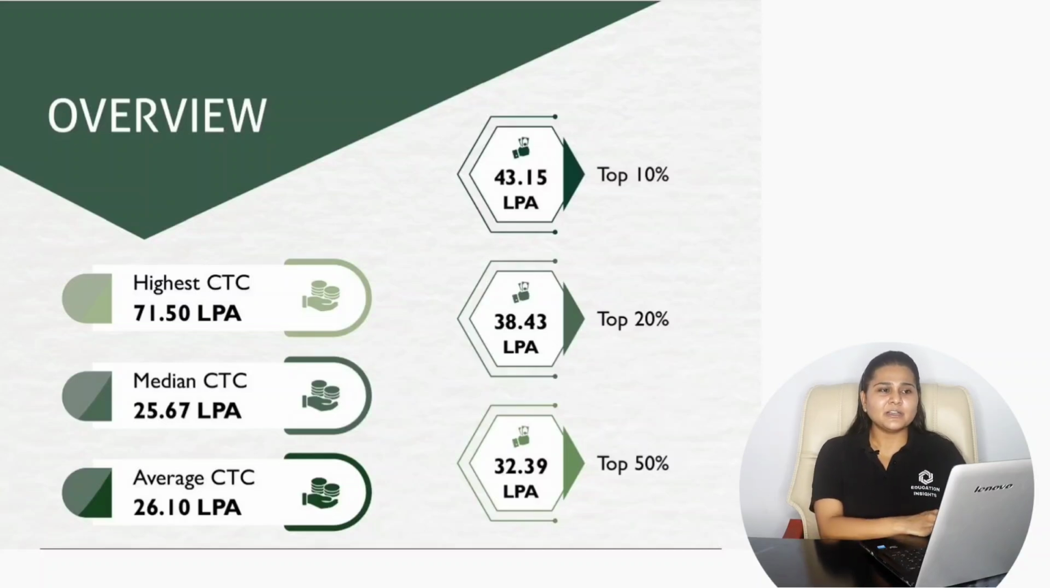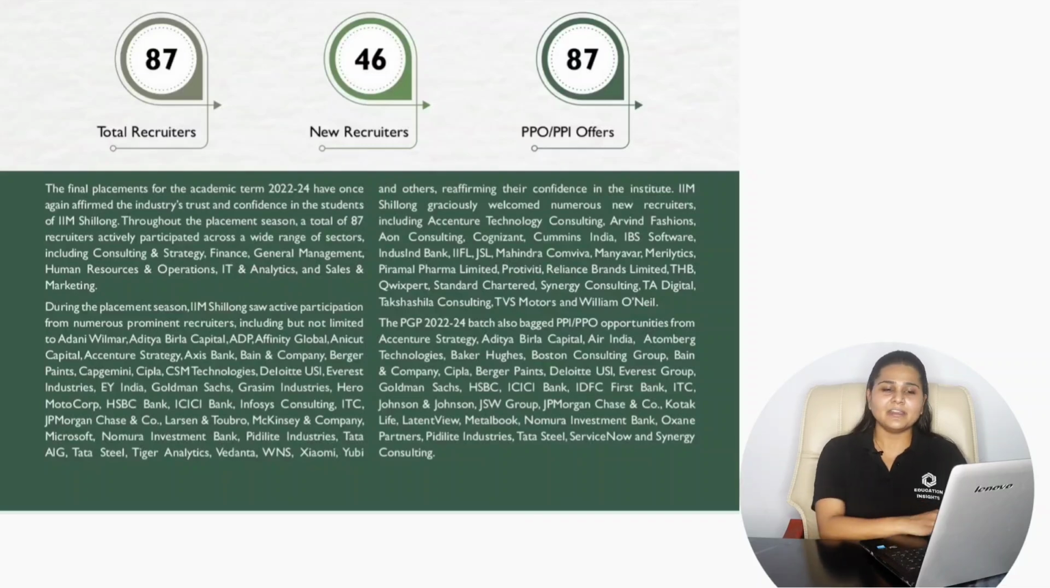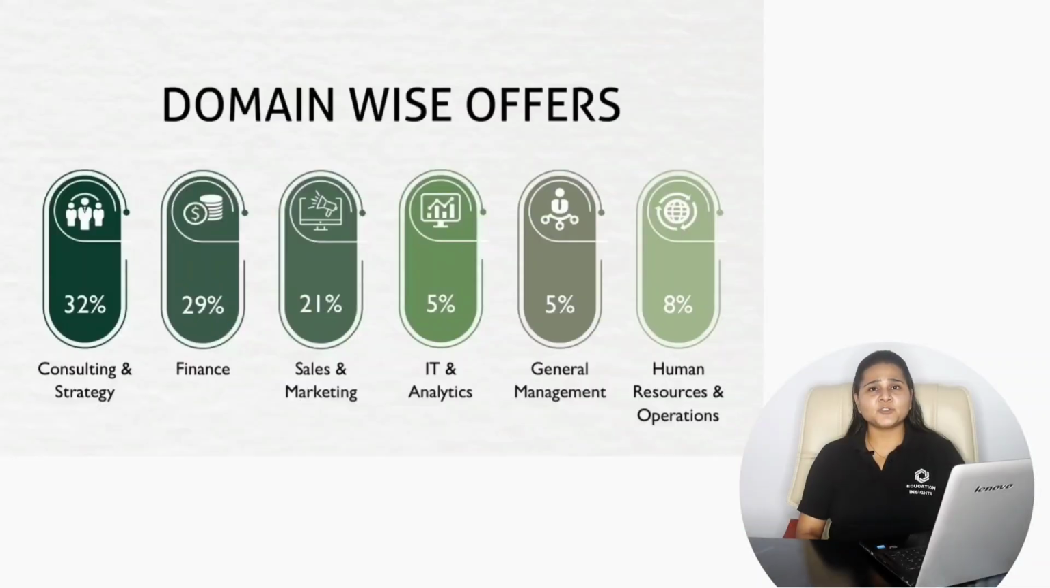Overall there are 87 recruiters on the campus for the batch of 2020 to 2024. Out of that, 46 are new recruiters and 87 PPO, PPI offers were made. In terms of domain-wise offers, 32% of offers were made from consulting and strategy, 29% from finance, 21% from sales and marketing, 5% from IT and analytics, 5% from general management, and 8% from human resources and operations.